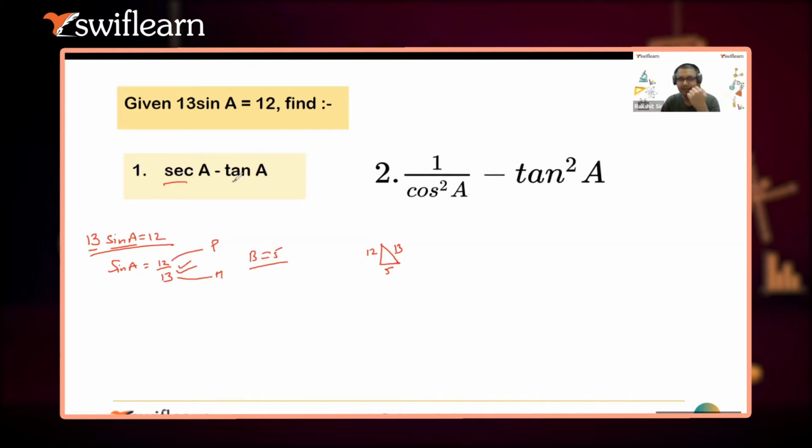Sec A, then tan A, you can find out. So basically, the rest part is just finding the values only. cos A is again the same thing. You can find out the values of cos A and cos square A. You know how to find out tan square A. I think you can do that.